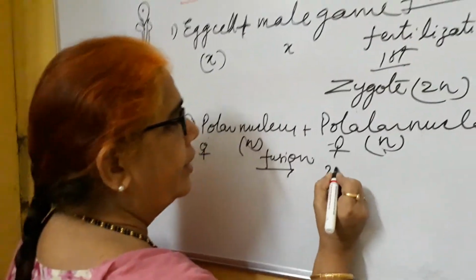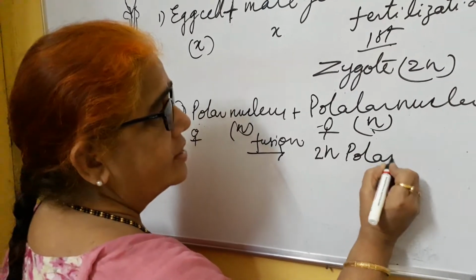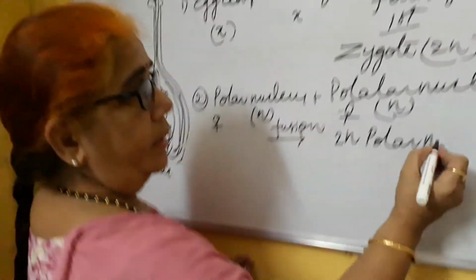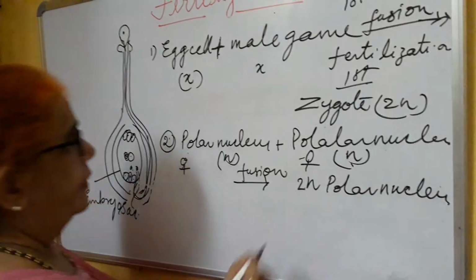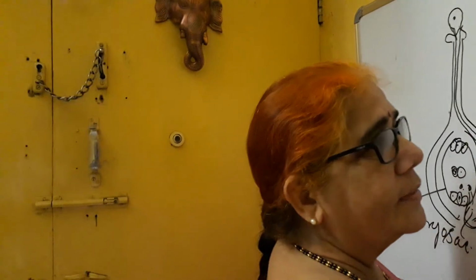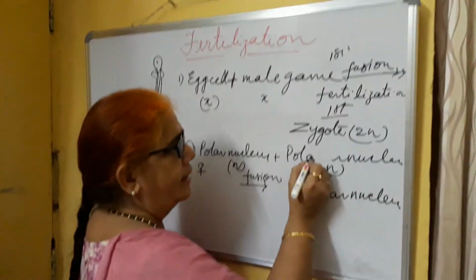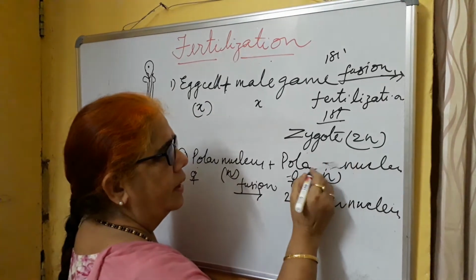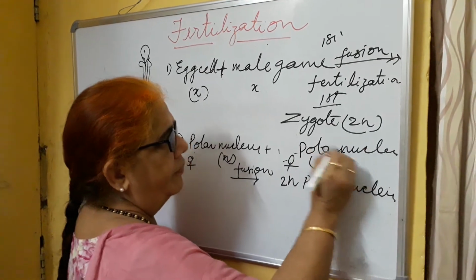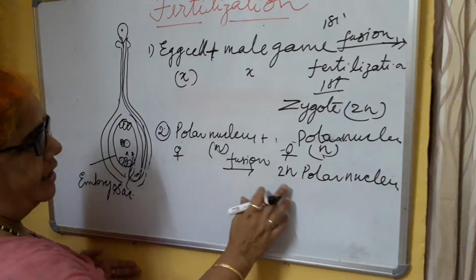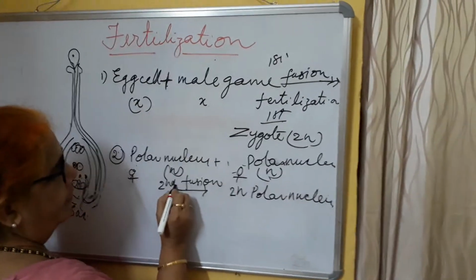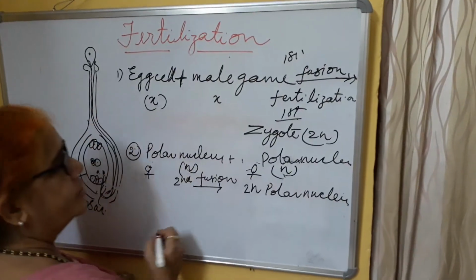Then it will make a 2N polar nucleus. So polar nucleus 1 and polar nucleus 2, both fuse, and that is the second fusion. That makes the 2N polar nucleus.